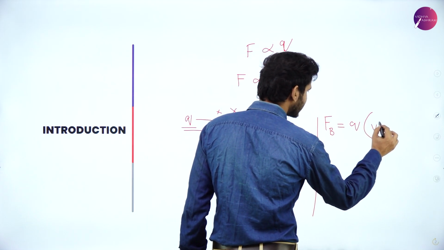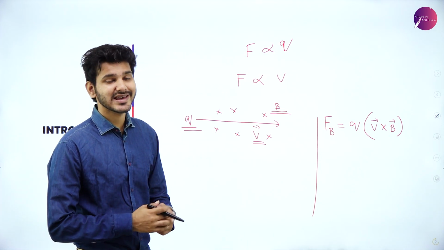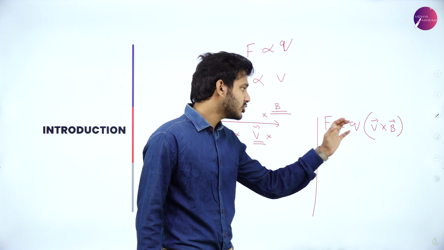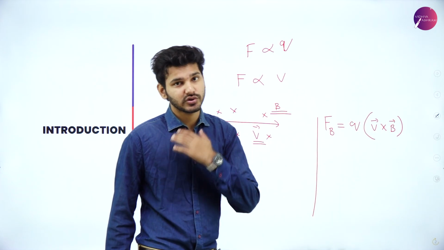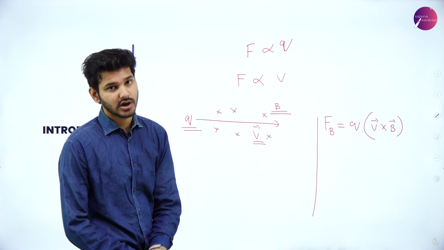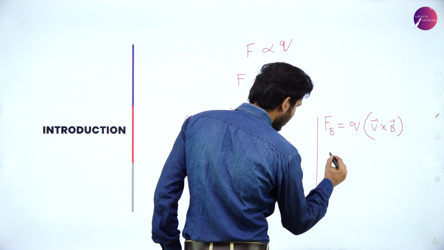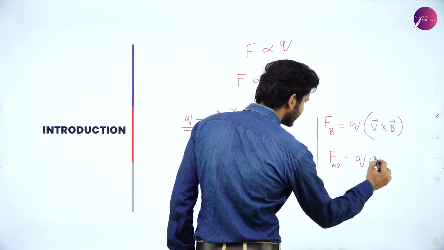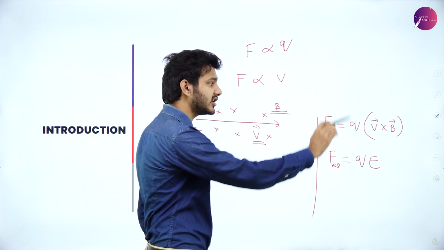That is how we get the force experienced by a charged particle in a magnetic field going with a velocity v. So F is equal to Q into V cross B, that is vector V cross vector B. Both have directions. Velocity has a particular direction and the magnetic field also has a particular direction. So F is equal to Q into V cross B. Don't forget, the electric force was F electric equal to Q times E. But here the magnetic force is equal to Q into V cross B.